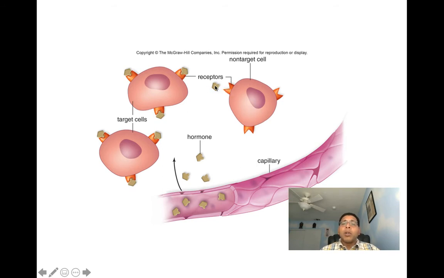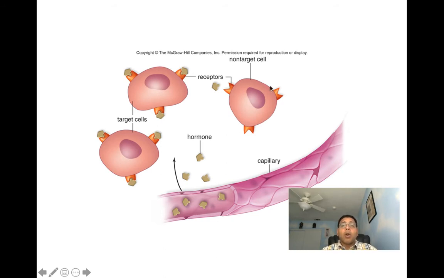So this hormone is not going to be able to activate this cell. So this cell is a non-target cell. Now the cells that have receptors for the hormone are its target cells. So here we can see when the hormones are released into the bloodstream, they're going to go and target the target cells that have receptors for them, because the non-target cells don't have receptors for them.